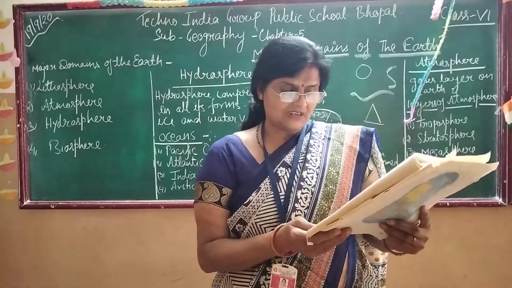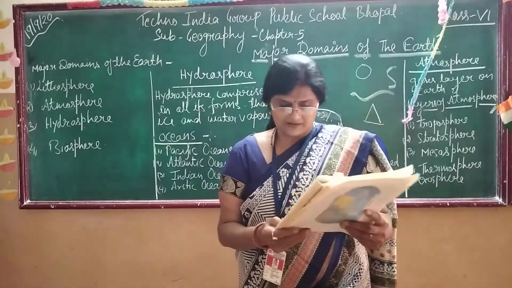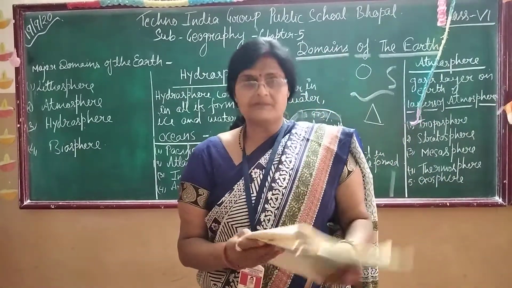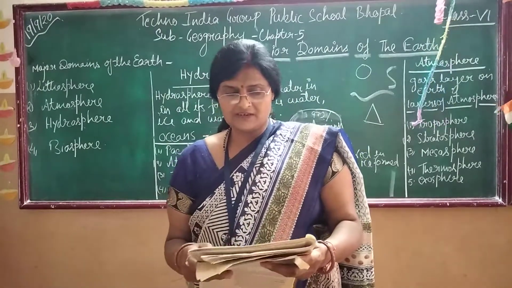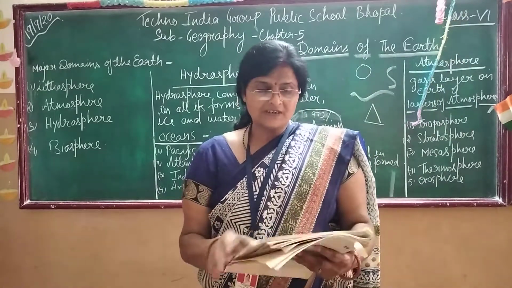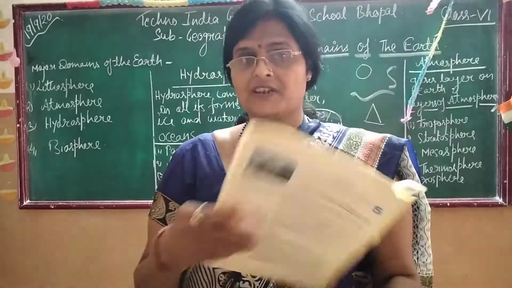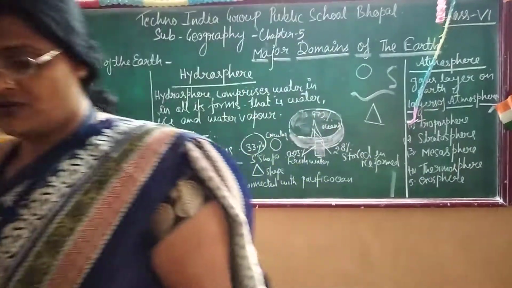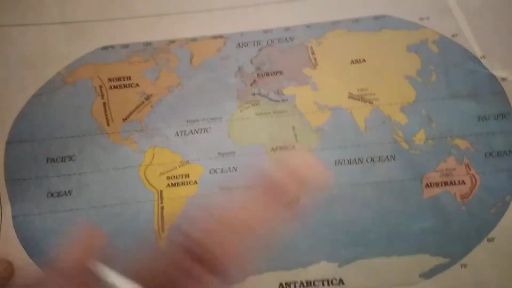Mariana Trench is the deepest part of the earth. Which is the deepest part of the earth? Mariana Trench is the deepest part of the earth, and it lies under the Pacific Ocean. Which continents surround the Pacific Ocean? You can see the Pacific Ocean is surrounded by North America, South America, Australia, and Asia. It is surrounded by four continents.